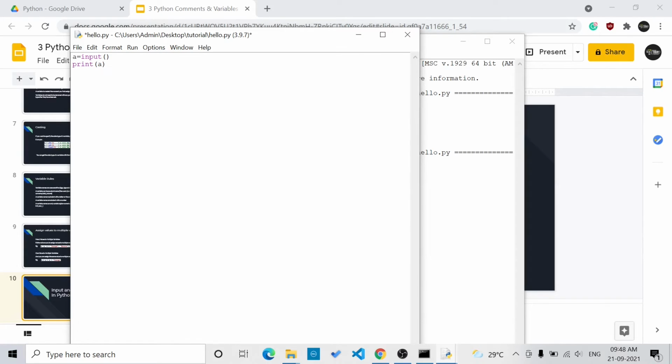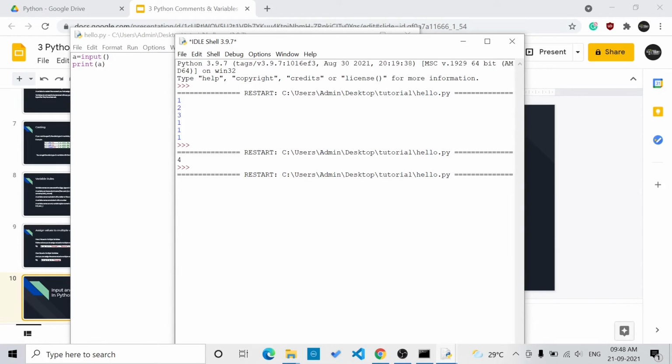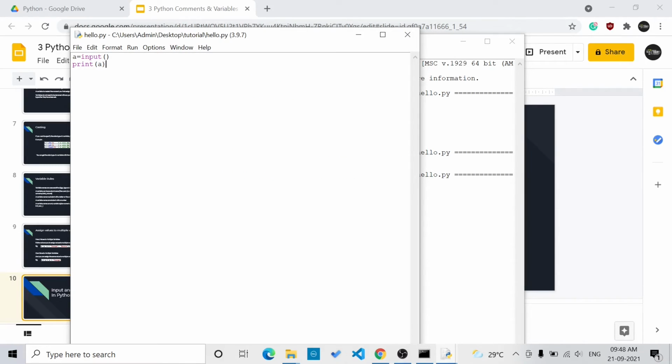Let us write print A. We'll give input as 555. So it is printed. Let us see if it is printed, but is it an integer or a string? Let's find out.